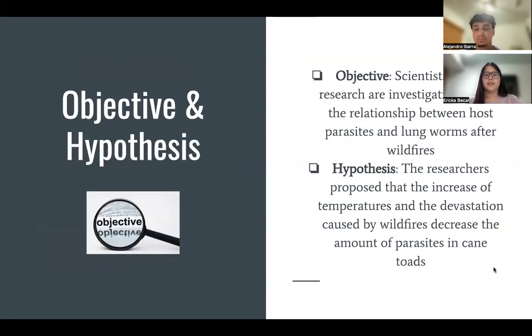Objectives and hypotheses. The objective of this research was to investigate the relationship between the host parasites and the lungworms after wildfires. The hypothesis that they proposed was that the increased temperatures and habitat destruction caused by wildfires decreased the amount of parasites in each cane toad.